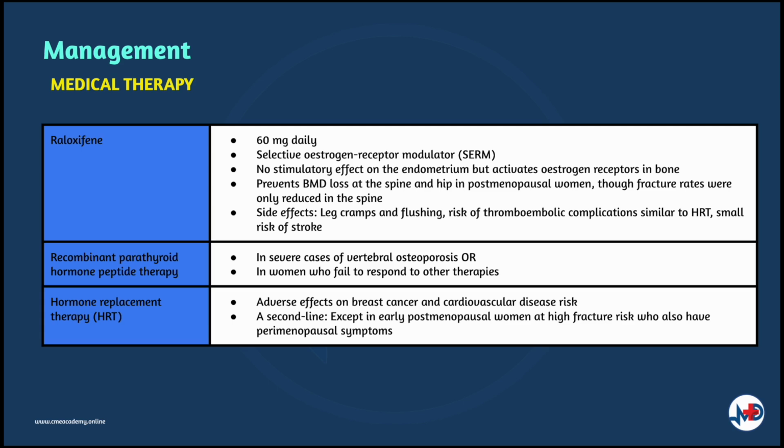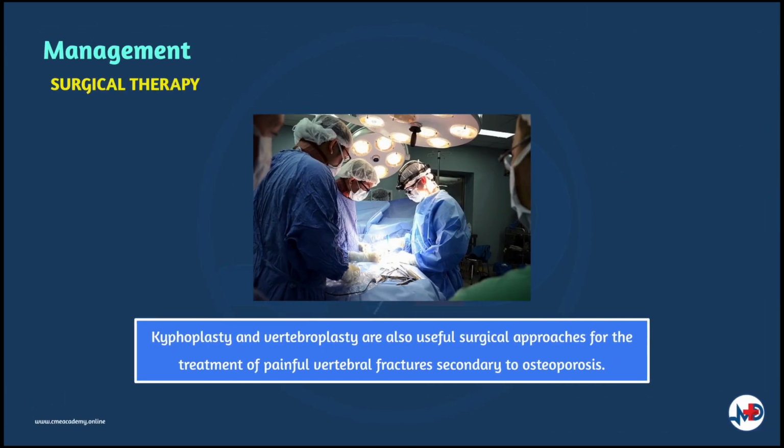Recombinant parathyroid hormone peptide therapy is mainly indicated in severe cases of vertebral osteoporosis or in women who fail to respond to other therapies. Hormone replacement therapy, due to its adverse effects on breast cancer and cardiovascular risk factors, is a second-line option for osteoporosis, except in early postmenopausal women who are at high risk of fracture, who also have perimenopausal symptoms. Kyphoplasty and vertebroplasty are also useful surgical approaches for the treatment of painful vertebral fractures secondary to osteoporosis.